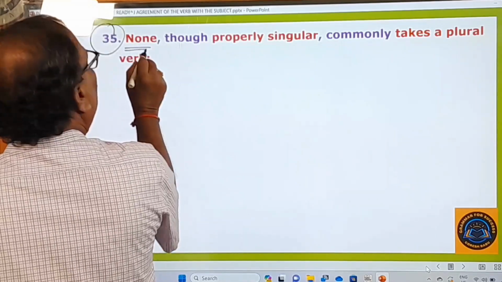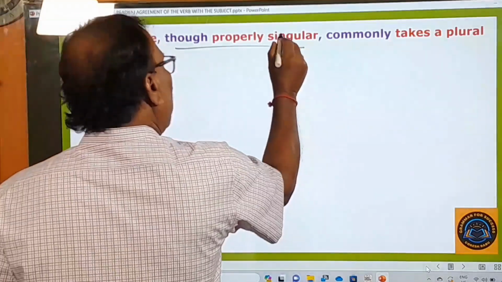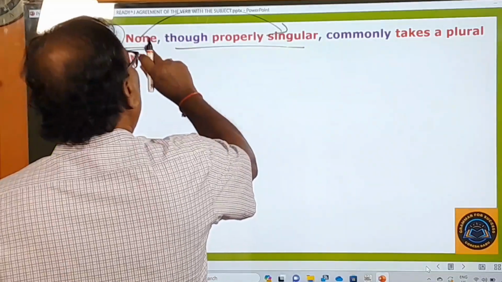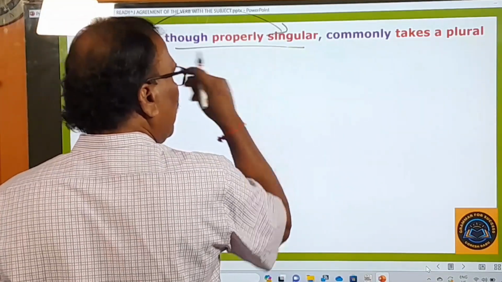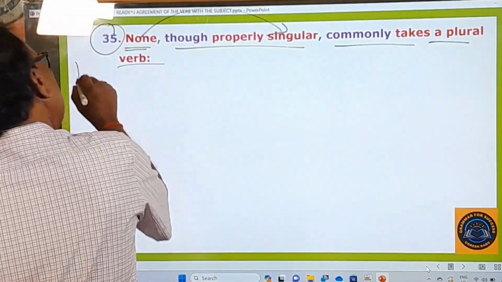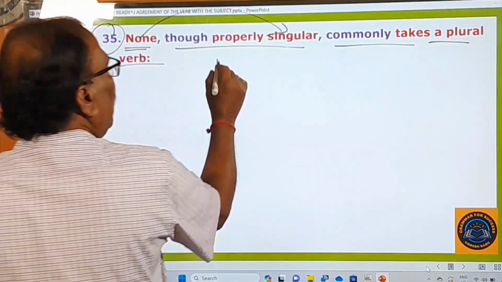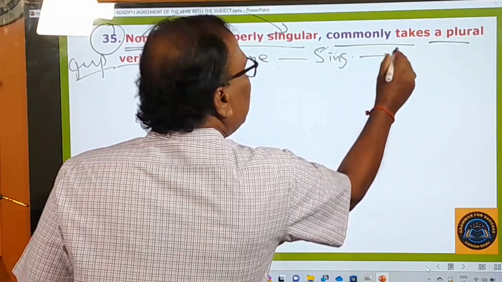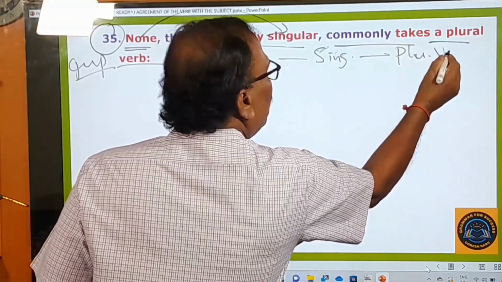The 35th one. None is there. Okay. Though properly singular, none is a singular word, no doubt about that. None is a singular pronoun or singular word, and commonly takes a plural verb after that. This is therefore an important one. None is singular in nature. Okay, it is singular, but it takes a plural verb after that.